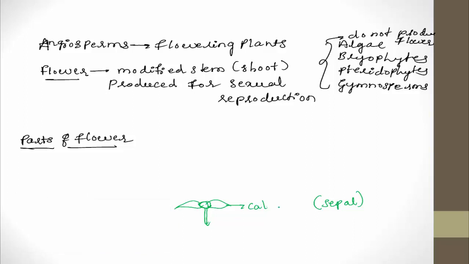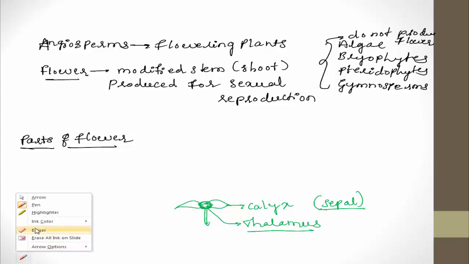The individual unit of the calyx is called sepal. So the first part, green in color, is nothing but calyx, and calyx's individual unit is called sepal. All the parts of a flower are located on a structure called thalamus. Thalamus is the part on which all the parts of a flower are located.